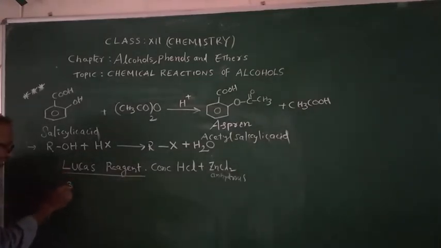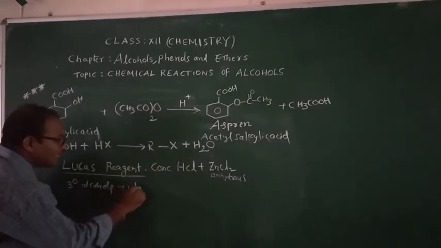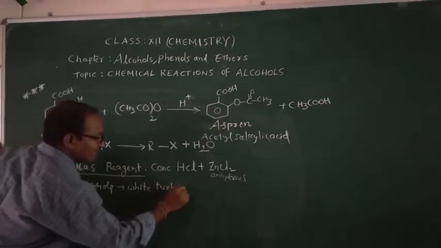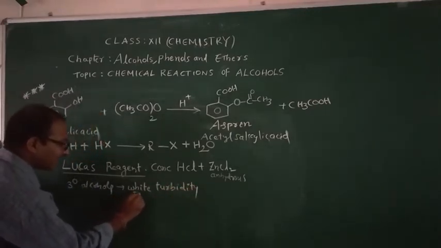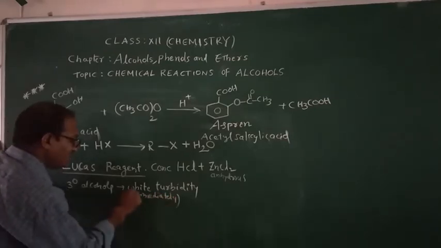If it is a tertiary alcohol, this is an important point, tertiary alcohols immediately give white turbidity. Turbidity means like precipitation. Immediately white turbidity will form.